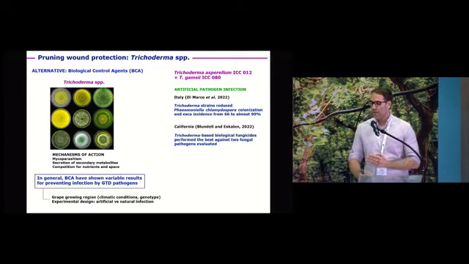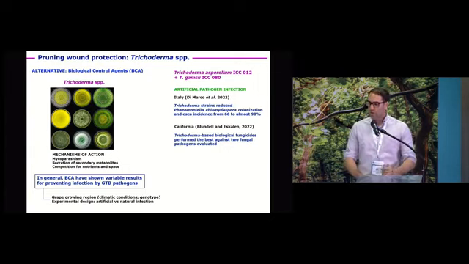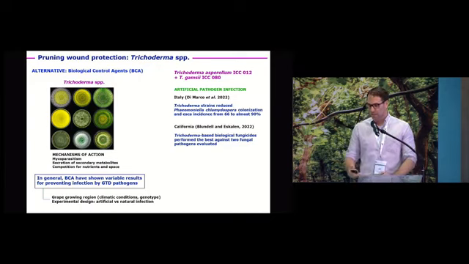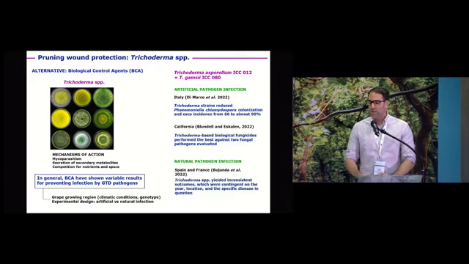Also in California, in research done by the group of Akif, this Trichoderma mixture performed the best against two fungal pathogens associated with grapevine diseases.